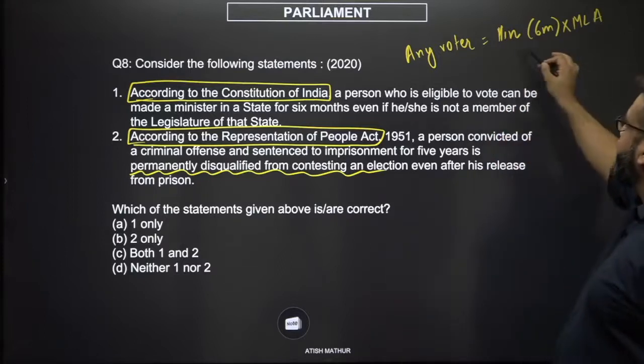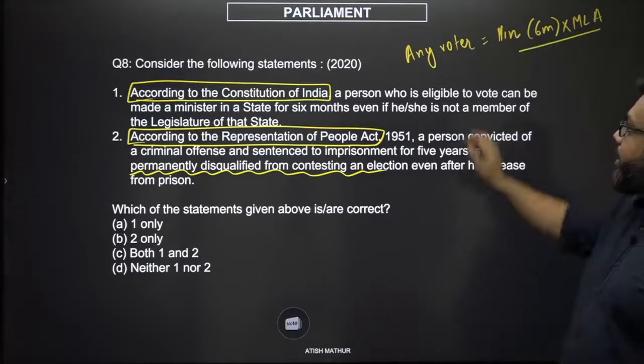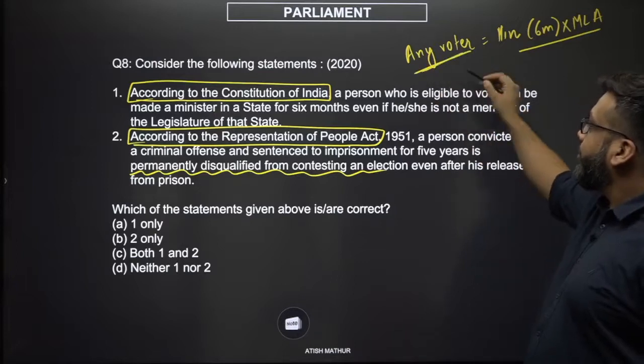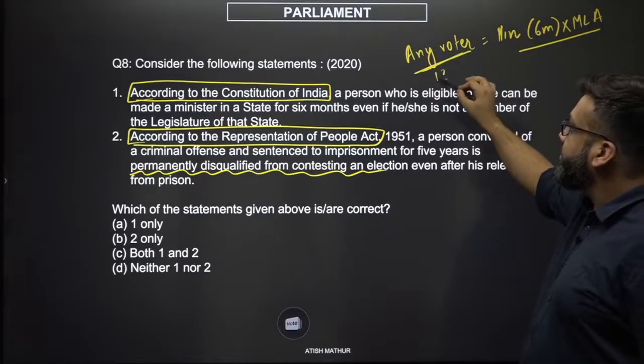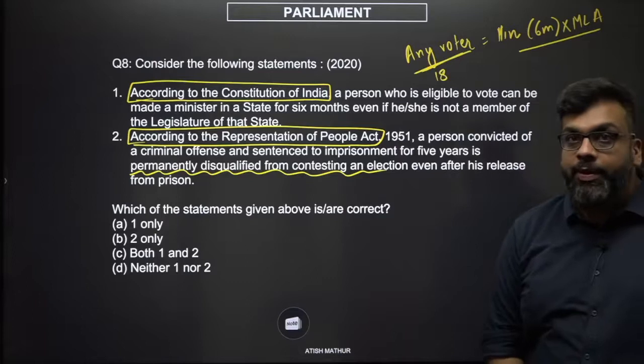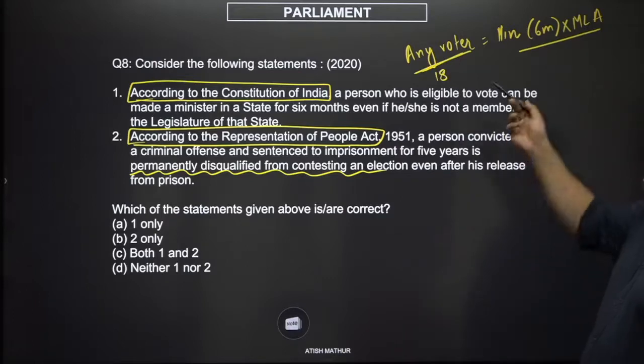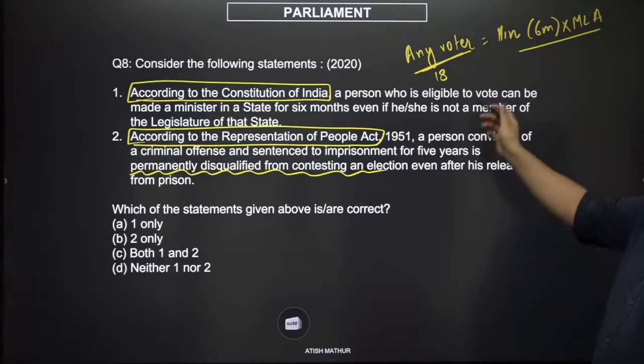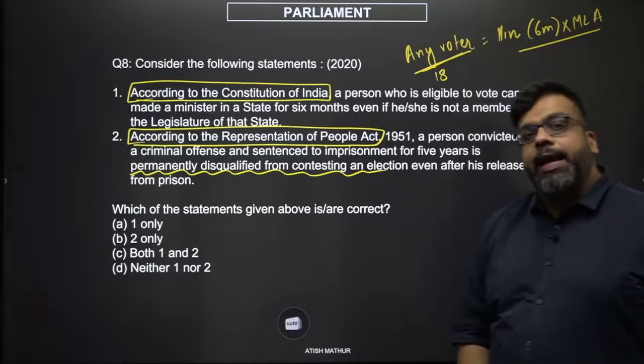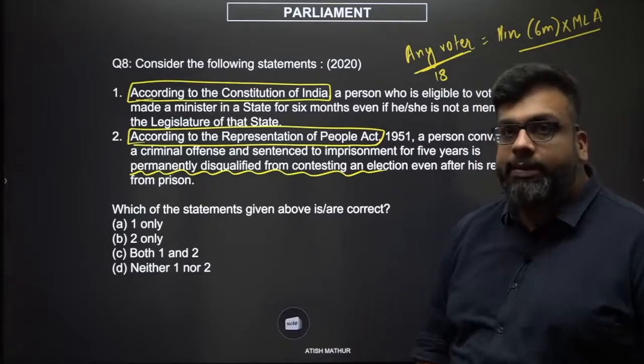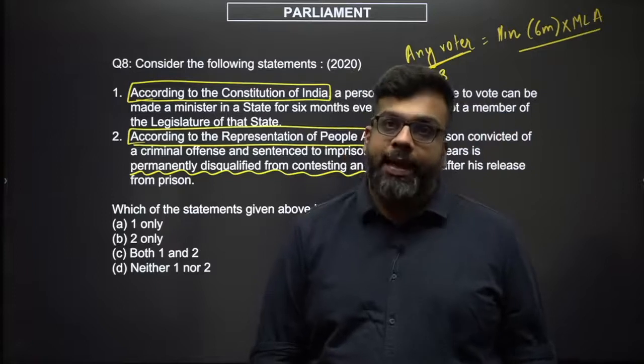The second part seems to be okay. But any voter means a voter who can also be 18 years of age, because 18 plus is when you're allowed to vote. So technically there is a possibility, according to the first statement, that an 18-year-old can be made a minister for 6 months without being an MLA.